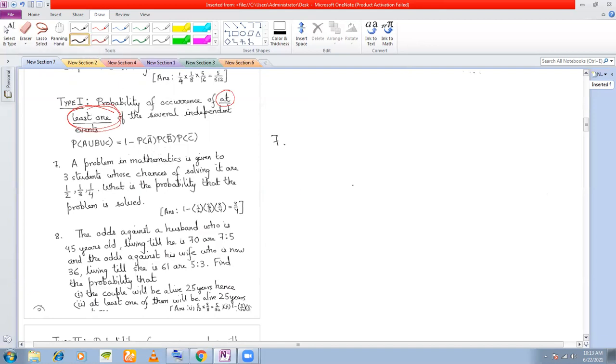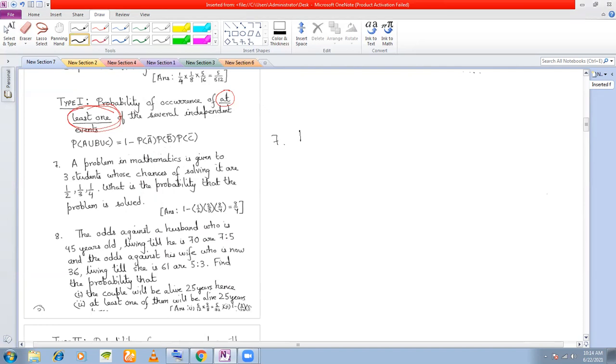Let's see. The problem in mathematics is given to 3 students whose chances of solving it are half, 1/3, and 1/4. What is the probability that this problem is solved? Now, when will the problem be solved? If it is solved by at least one of the students, isn't it? If at least one solved, the problem is solved. Are you with me? Yes, sir. If the problem is solved by at least one student, problem solved. That means either one student solves, or 2 students solve, or all 3 solve.